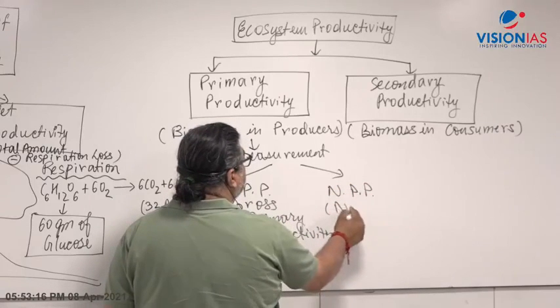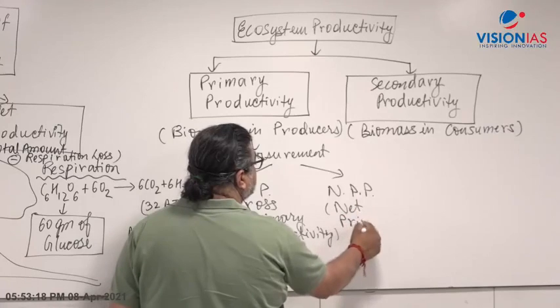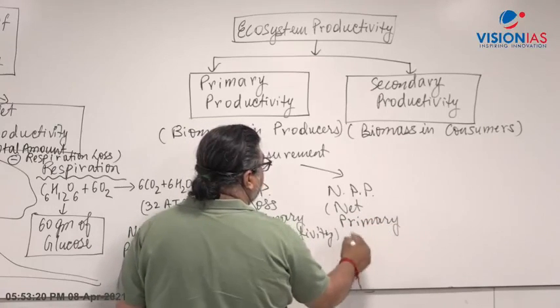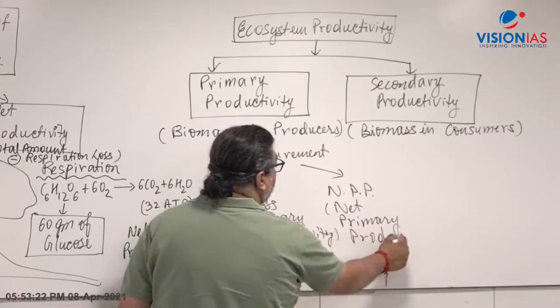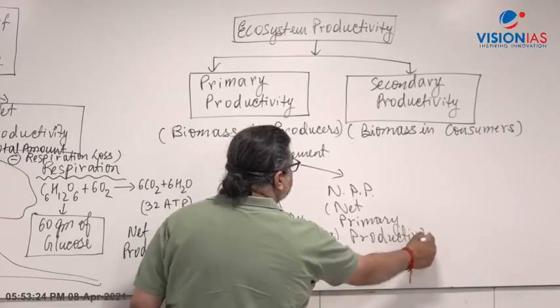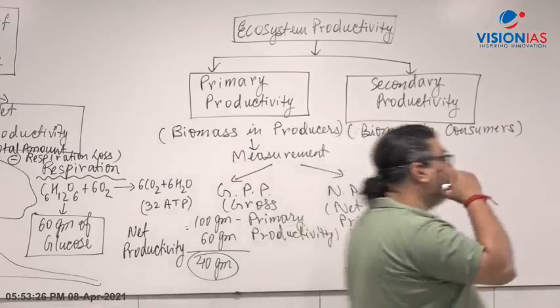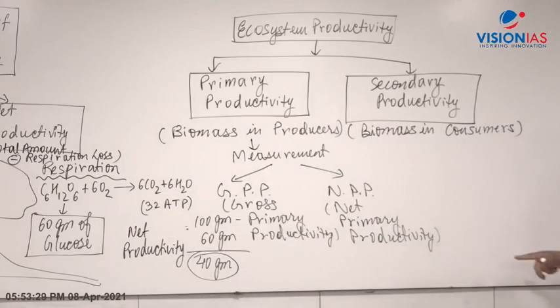Many times you will come across the word net. What is the net value? It is the value after loss due to respiration.